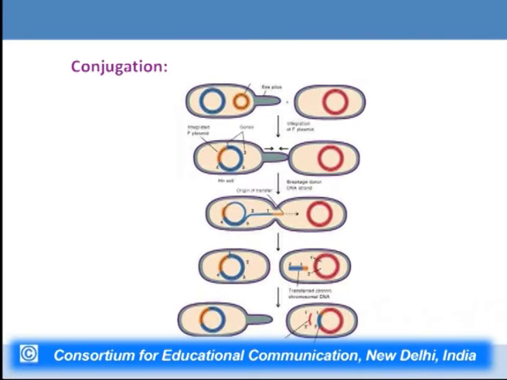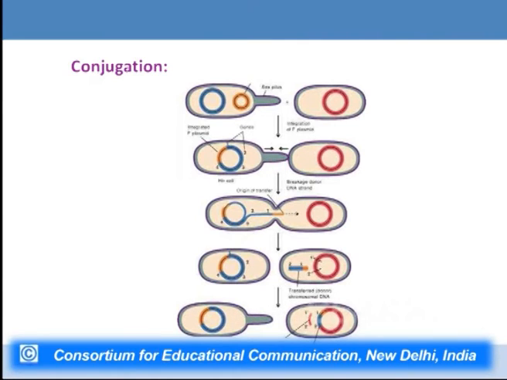Now, this particular panel shows how recombination takes place. In the left panel there are bacteria wherein the F plasmid is occurring in a free form. That means it is an independent form. This F plasmid is an independent plasmid which can multiply on its own and which can initiate conjugation on its own without the help of the chromosome of the organism. However, because it is an episome, it can also get integrated into the chromosome of the host, in which particular condition it is termed as HFR bacteria.